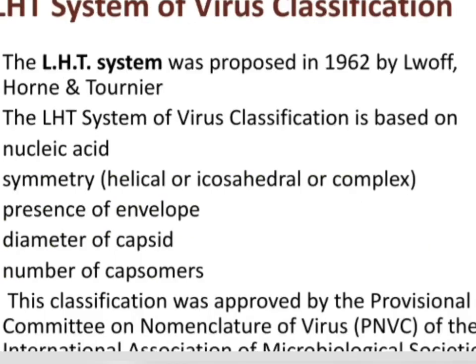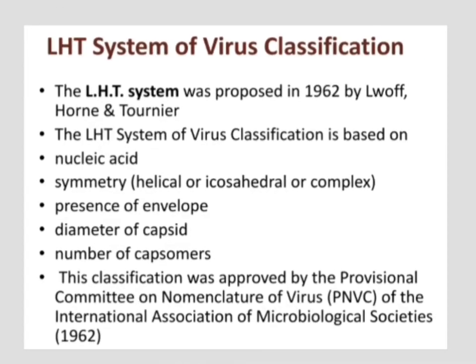And the last one is the LHT system of virus classification. It was introduced by 3 scientists, namely Lwoff, Horne and Tournier in 1962. This system of virus classification is based upon features of the virus such as nucleic acid, symmetry of the virus, either helical, icosahedral or complex, presence of envelope, diameter of the capsid and number of capsomeres.